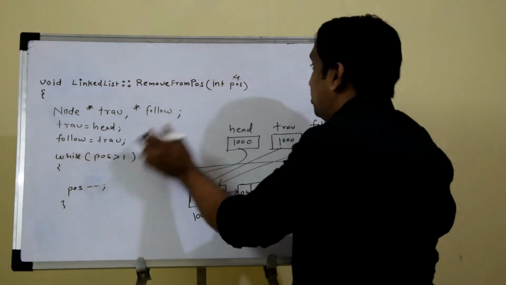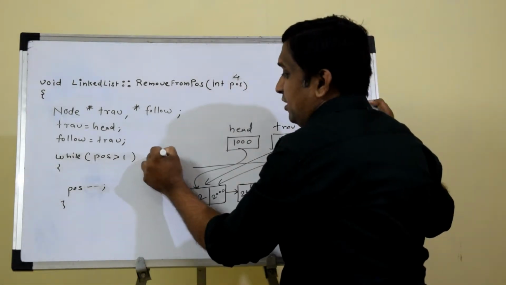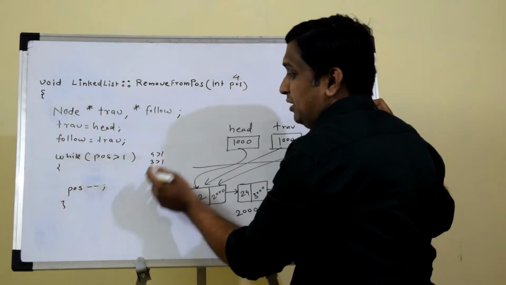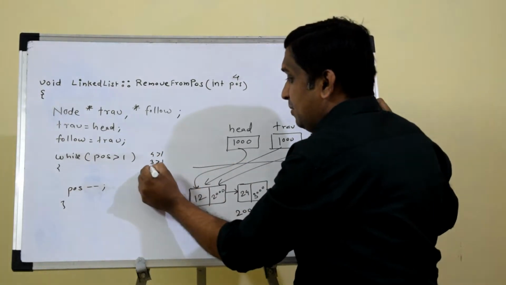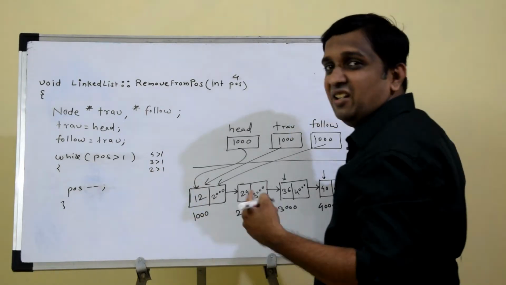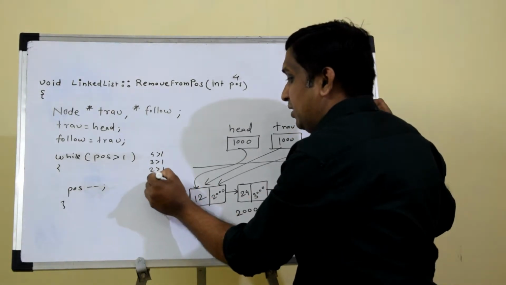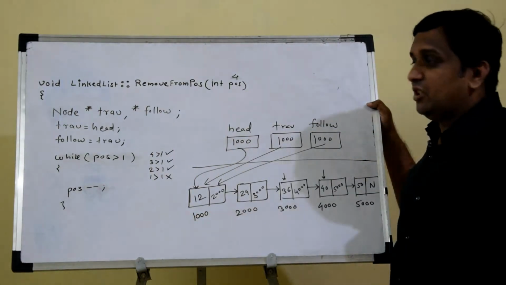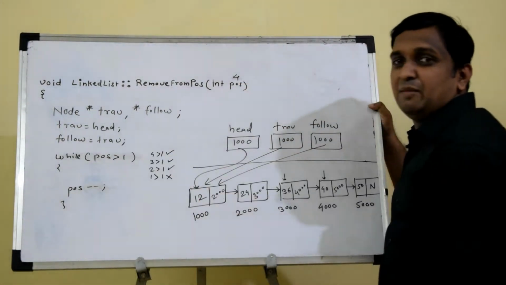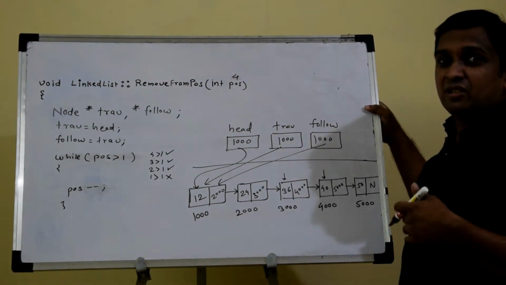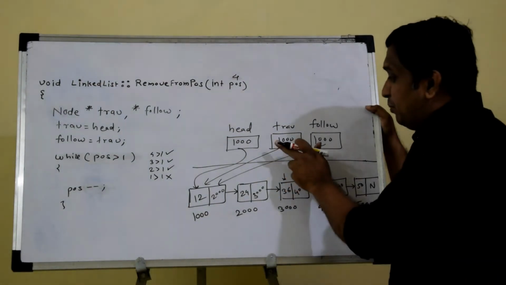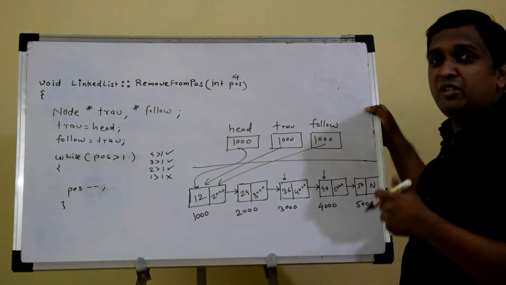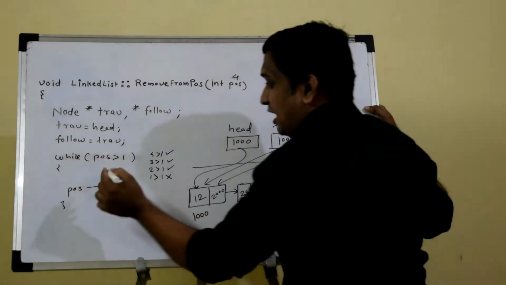That means suppose position value is 4, then 4 is greater than 1, first iteration, then POS minus minus, POS will become 3, 3 greater than 1, condition is true, second iteration, POS will become 2, 2 greater than 1, third iteration, POS will become 1, 1 greater than 1, this condition will be false. That means it will iterate 3 number of times. So when position is 4, this loop will iterate 3 number of times, and during those iterations I will move that trav pointer to the next node and follow pointer will point to the previous node of trav pointer. So that logic I know how to write.